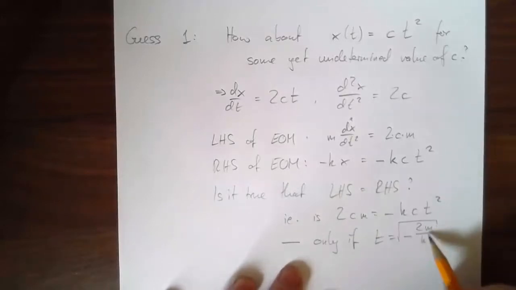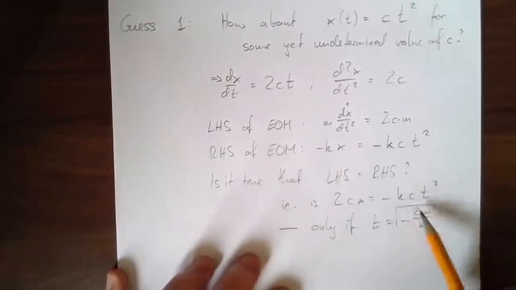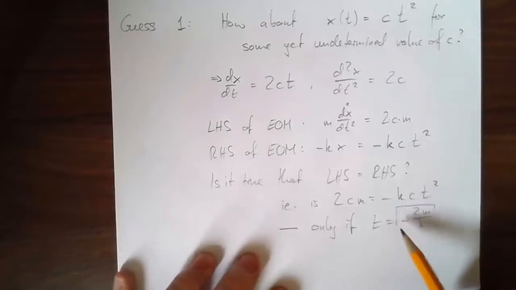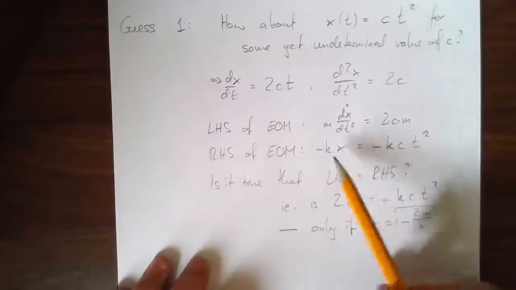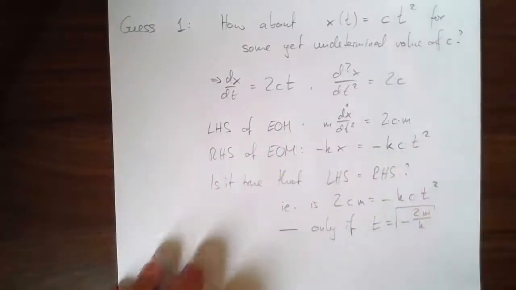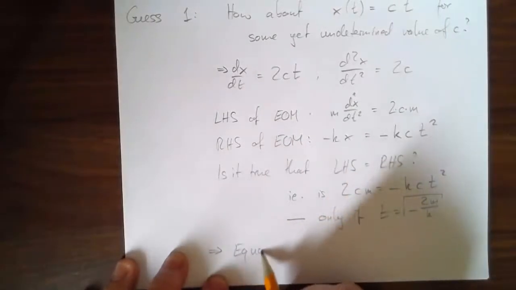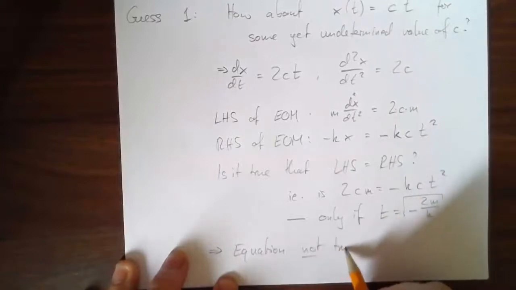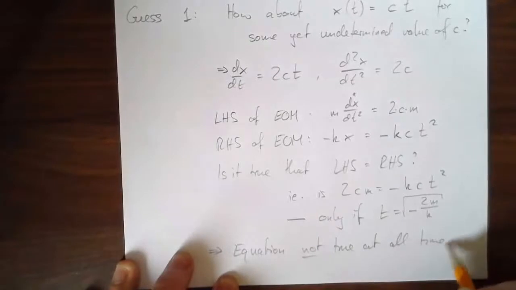If m and k are both positive, you may already be suspicious here. But even if there was no minus sign here, it's not true that the equation of motion is true at all times. So the equation of motion is not true at all times.